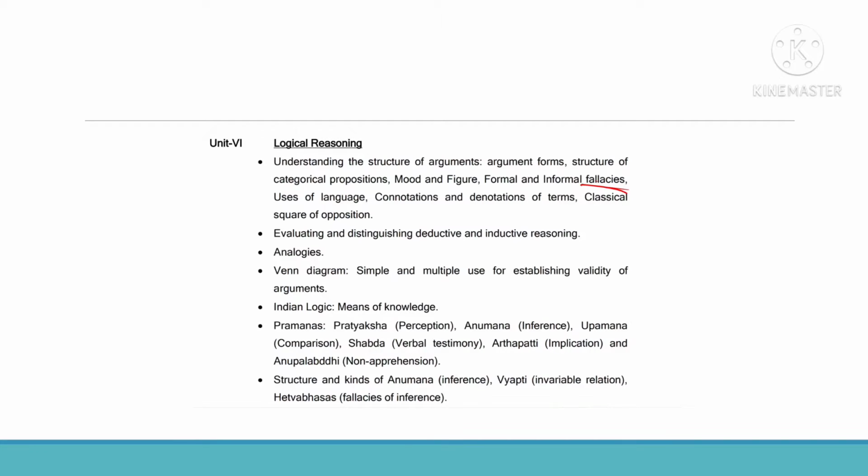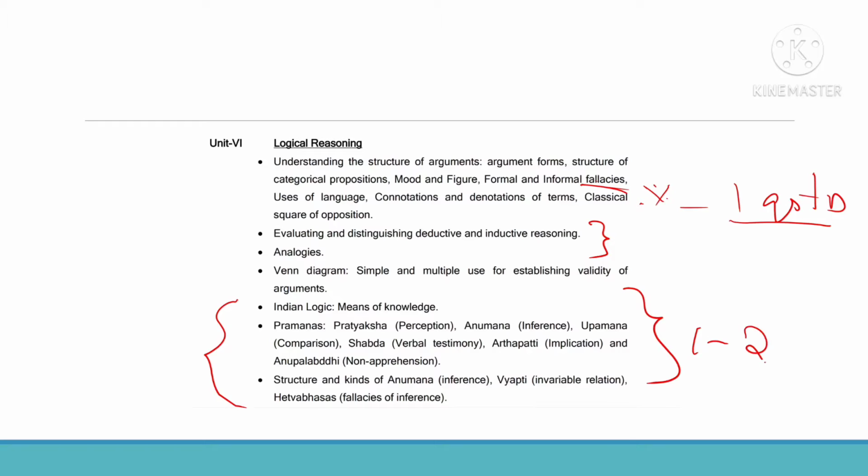Then you will learn the very important classical square of opposition, from which one question is for sure, maybe two. Then you will learn two very simple topics, just one slide each, that is deductive and inductive reasoning and analogies. They are very simple. Then you have Venn diagrams, which will be given as a separate video, and then the very important Indian logic. It is nowadays one of the favorites of UGC NET. So you will have around 1 to 2 questions from this topic itself. So never reject this topic, learn it completely. That will also be given as a separate video.